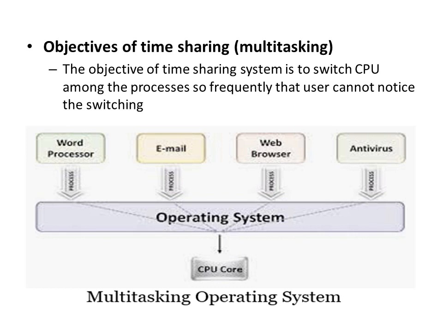Now let us understand the objective of a time sharing system. The objective of a time sharing system is to switch the CPU among the processes so frequently that the user cannot notice the switching of processes. Let us understand this with an example. Suppose a person is using Word for typing some report.